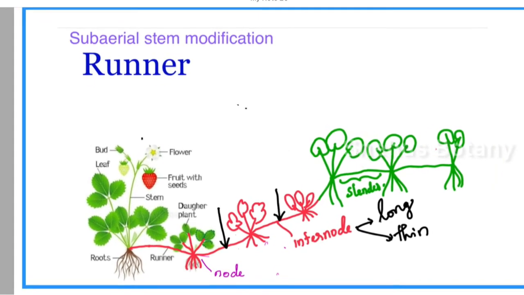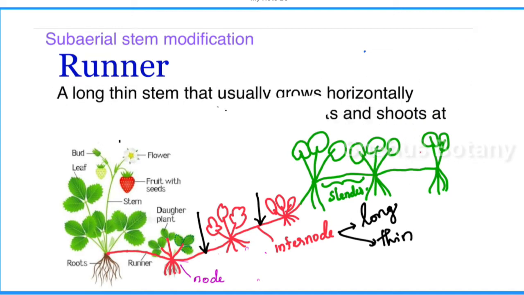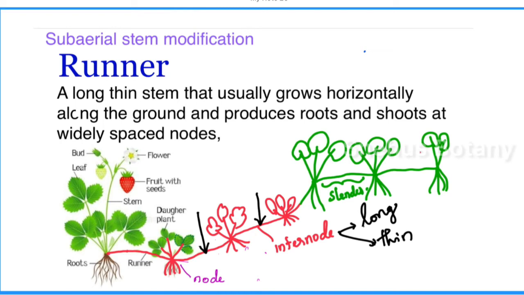See, in this plant there is a very long internode which grows horizontally on the ground. From the nodes you can see roots and leaves arise. These long internodes help for very quick spreading of the plant. This long thin stem that grows horizontally along the ground is called a runner. Examples are Scandella and Oxalis. Runners have long internodes, which help very quick vegetative propagation.